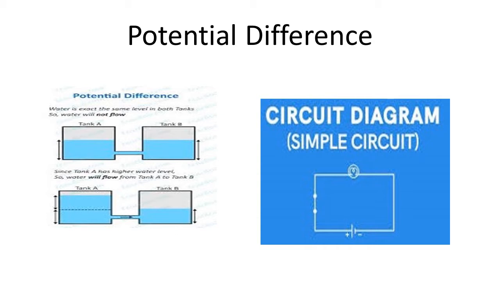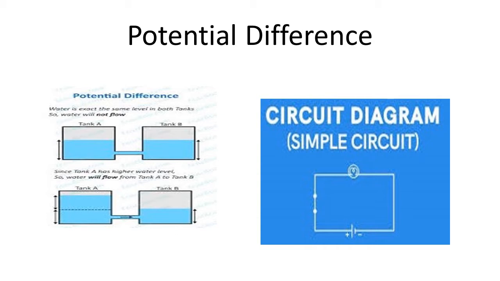Look at the first pair of water tanks, which are connected by a tube. Water in both the tanks is at the same level. So, will there be any water current or water flow generated here? No, right? But now look at the second pair of water tanks. There is a difference in water level of both the tanks.